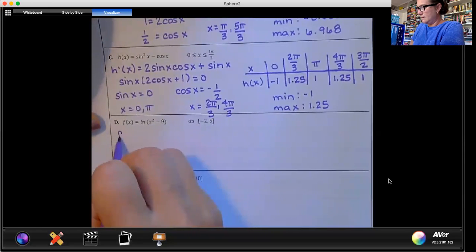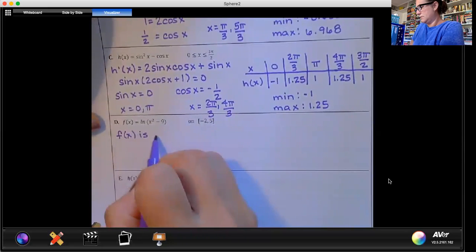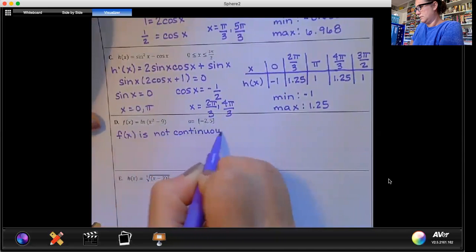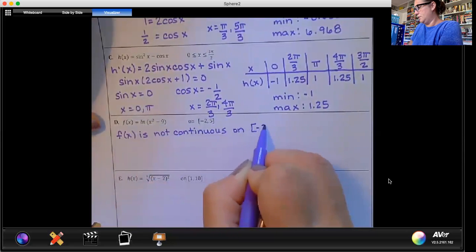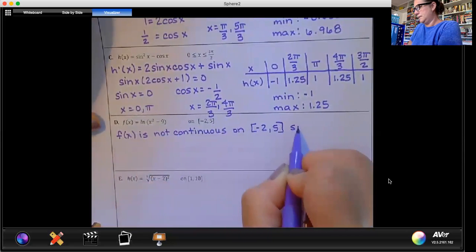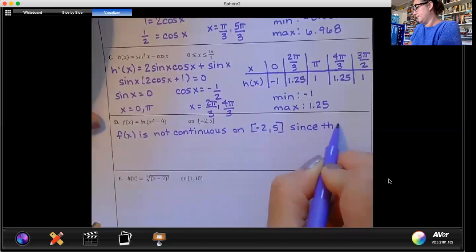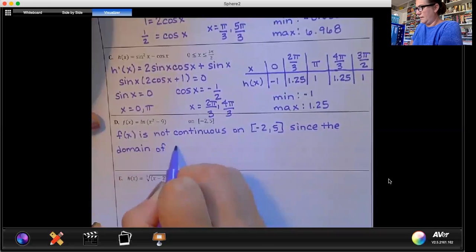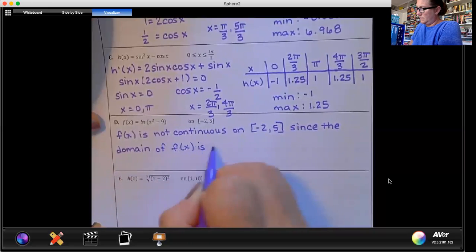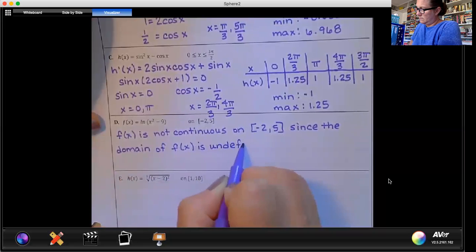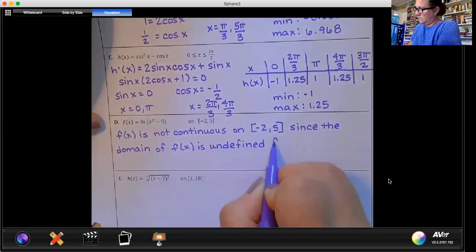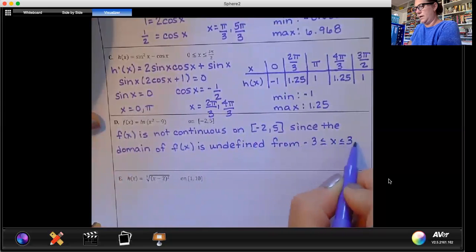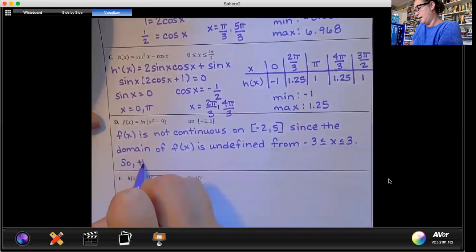So f of x is not continuous on closed -2 to 5, since the domain of f of x is undefined from -3 less than or equal to x less than or equal to 3. So the EVT does not apply.